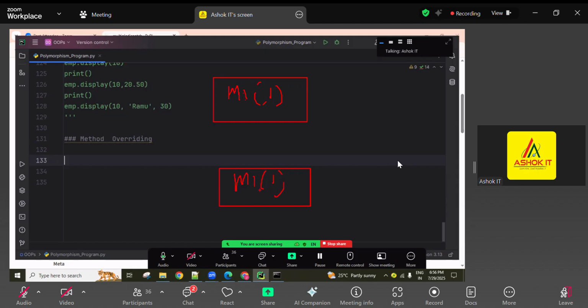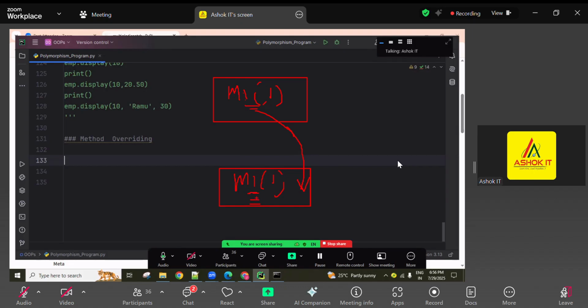This is called overriding. Actually, without recreating this parent class method, we can reuse it inside the child class by using the inheritance concept. Then why are we recreating it? Sometimes we are not satisfied with the parent class implementation logic, so we re-implement as per the child requirement.